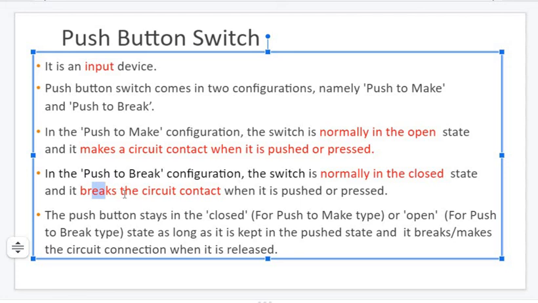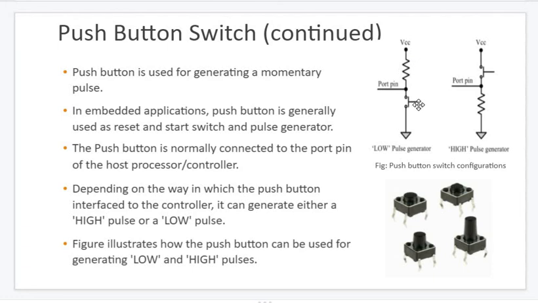Okay, so what are the push button states? The same states of push to make or break will remain. That means normally push to make will be open, and push to break will be closed for a long duration. Only when the user applies pressure or energy there, then some activity will take place. If there is no supply of energy, then definitely there won't be any activity.